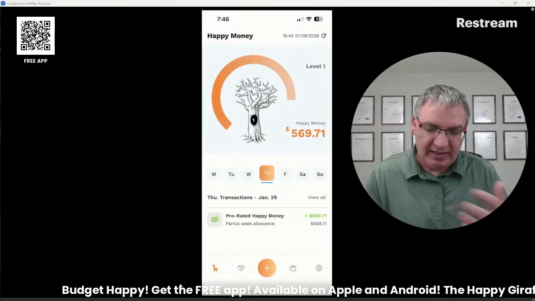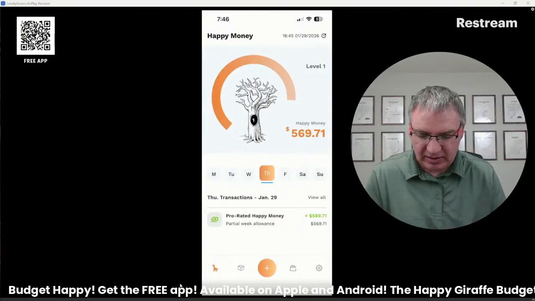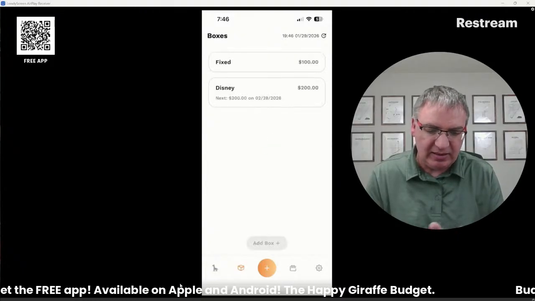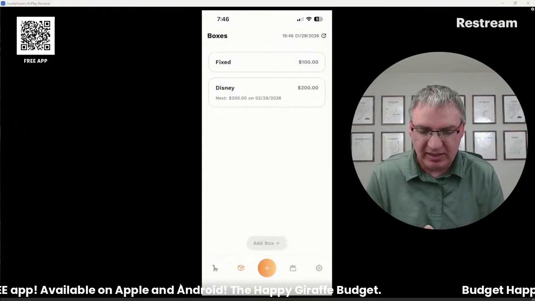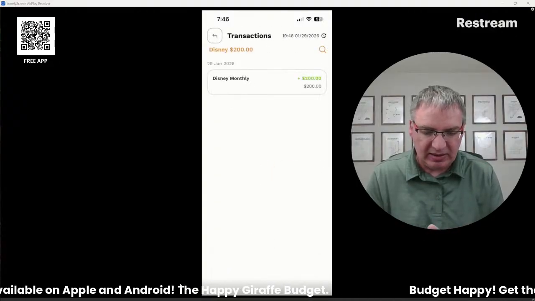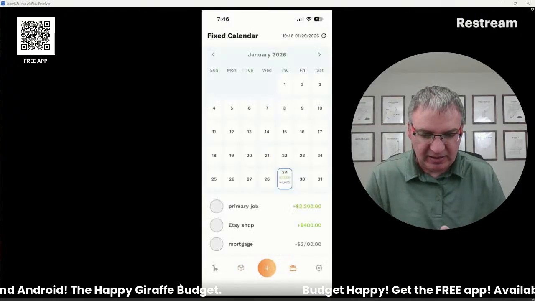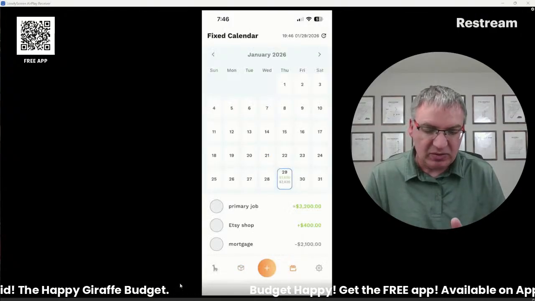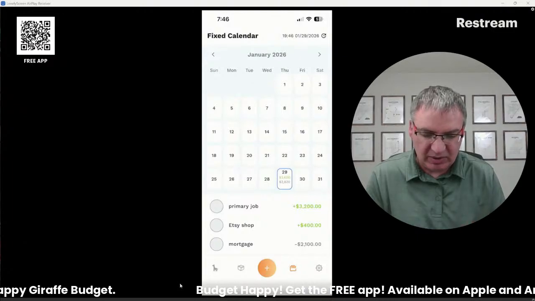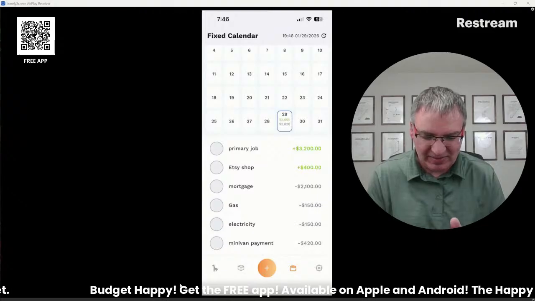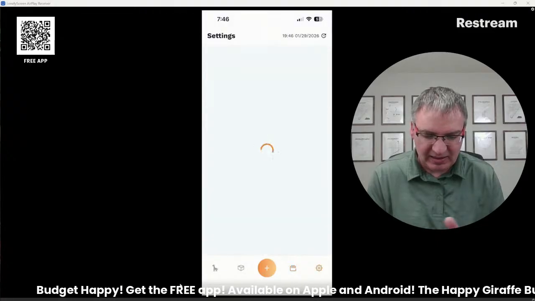I'll show you the screens first. So we've got your boxes, we've got your fixed box, your Disney. It's already got $200 in it because you said it started today. If you click into the box, you can see that Disney monthly is happening. And then here's the calendar. This one's going to have a lot on one day just because I put them all on today. But if you scroll down here, you can see all the different things that are going to happen today. And then there's the settings over here.